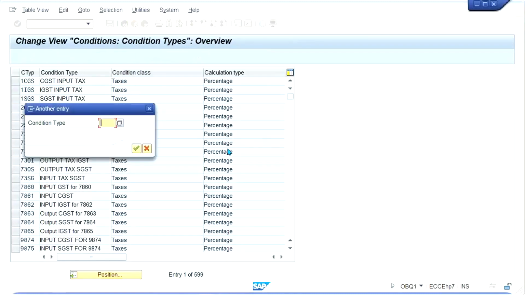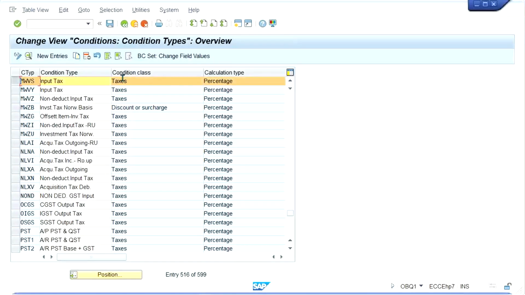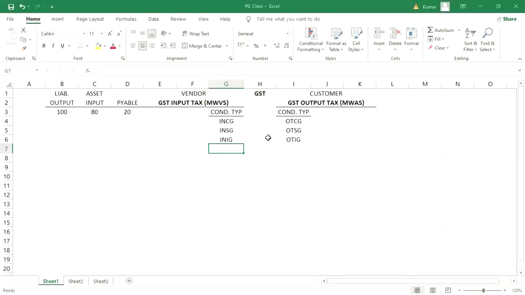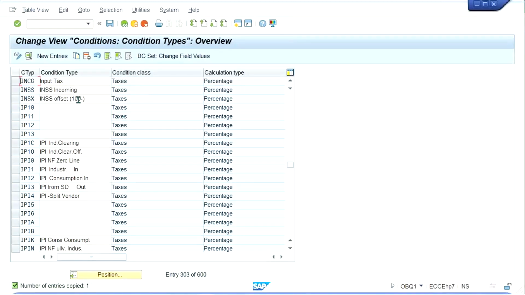So here MWVS for input, look at it, it is there. So just copy. Simply we are going to copy. Even we can use this one also, but you just copy. And first we are having this. Let me check whether it is created by someone. No, it is not created.